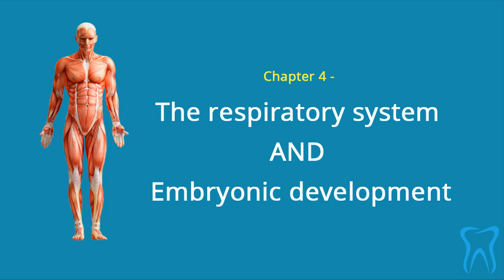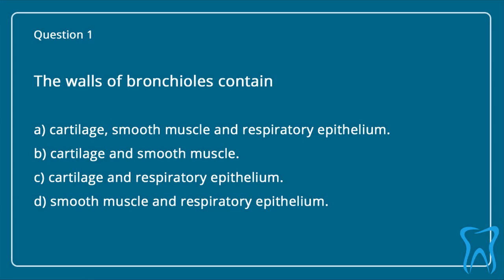Chapter 4: The Respiratory System and Embryonic Development. Question 1. The walls of bronchioles contain: A. Cartilage, smooth muscle, and respiratory epithelium. B. Cartilage and smooth muscle. C. Cartilage and respiratory epithelium. D. Smooth muscle and respiratory epithelium.